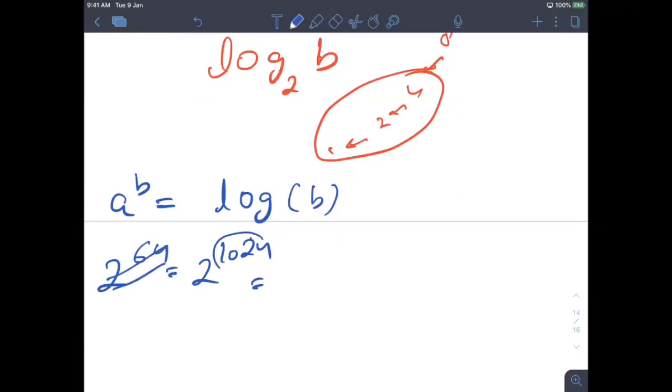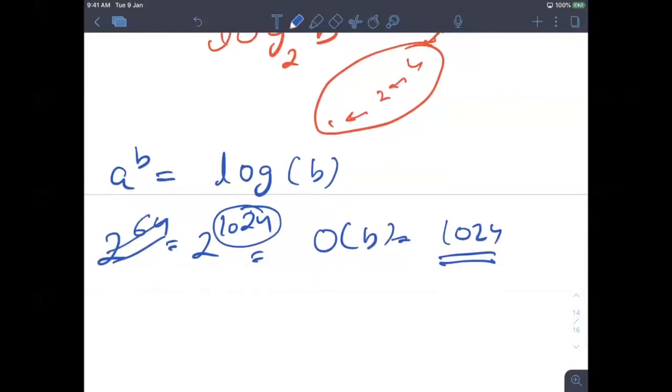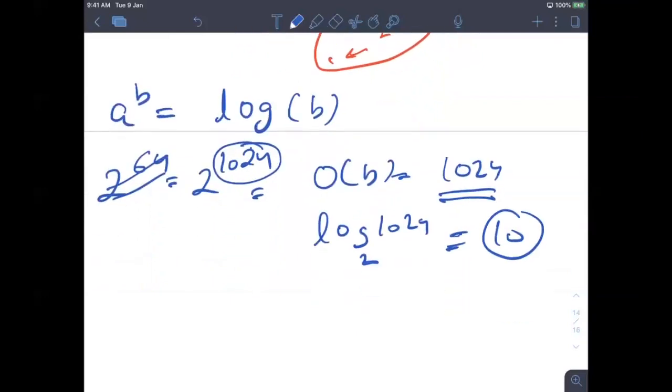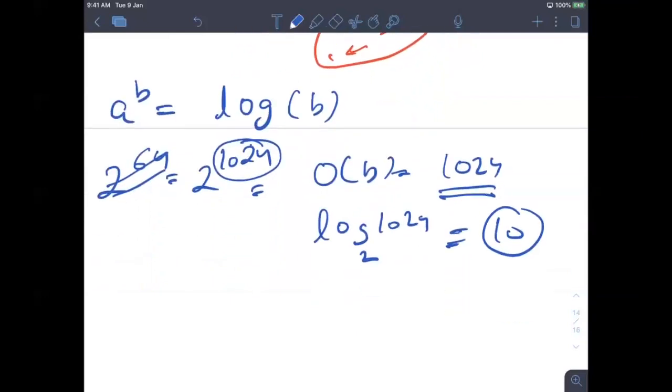Earlier you were using order of b, basically 1024 steps. Now you can solve it in only log of 1024, base 2, which is only 10. In only 10 steps you can calculate this. So that's the power of algorithms, I will say. You can think that this is the first algorithm I learned today.